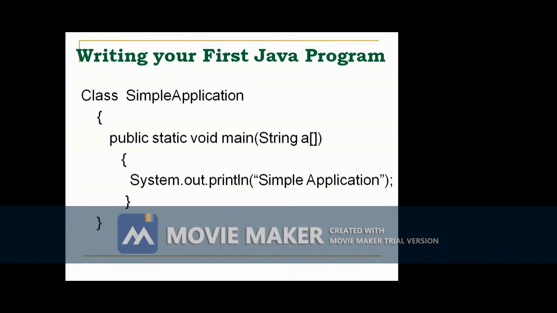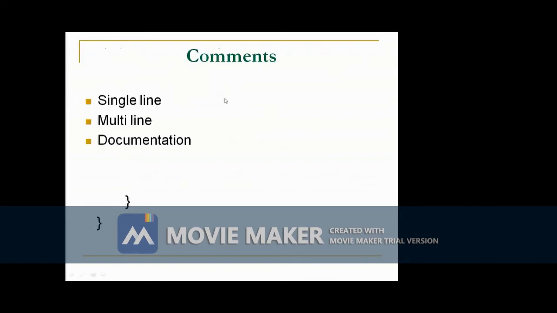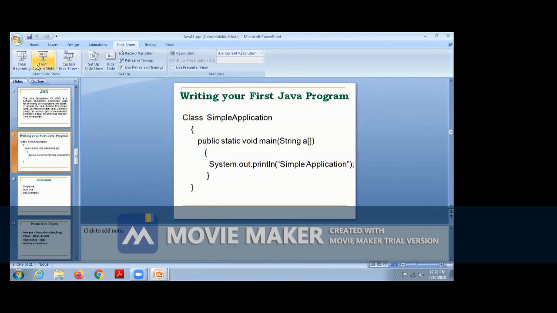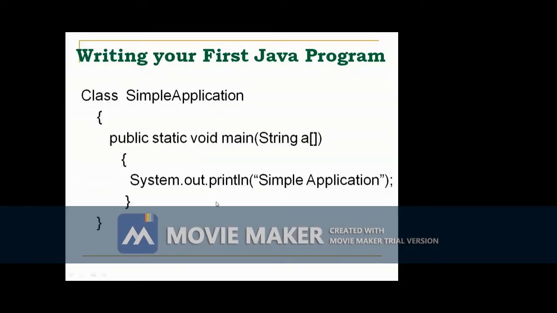A static function does not need an object for invoking it. So here the main function is static. The main function is the first executable function, so before that we cannot create any object. So this function is declared as static.